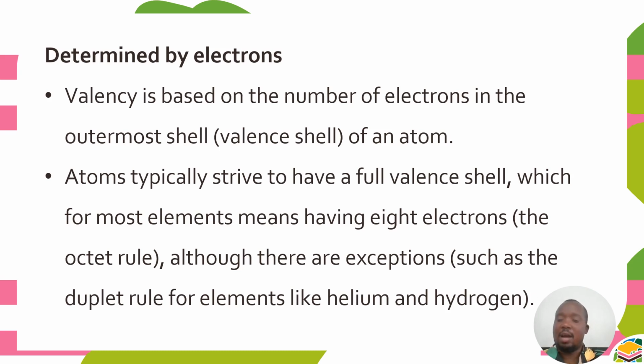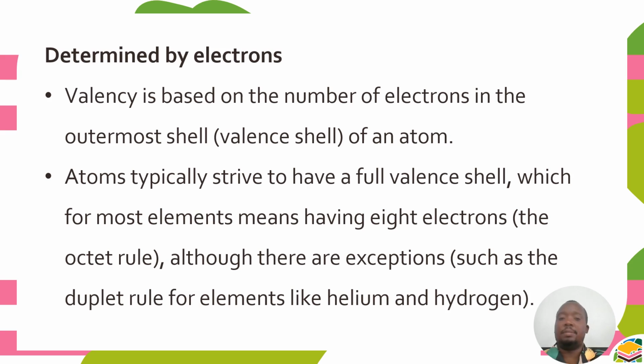Remember, the electrons are always found in shells or energy levels. So we are concentrating on electrons which are found in the last shell of an atom or an element, because these electrons are loosely held to the nucleus. So valence is based on the number of electrons in the outermost shell, also known as the valence shell of an atom.